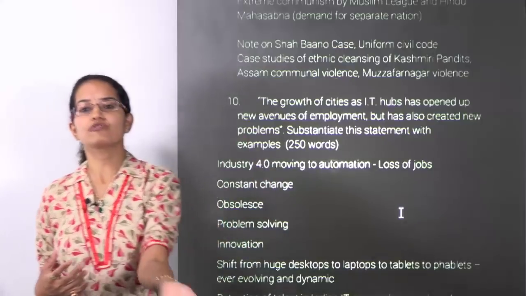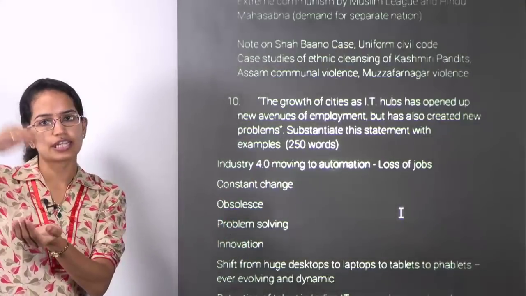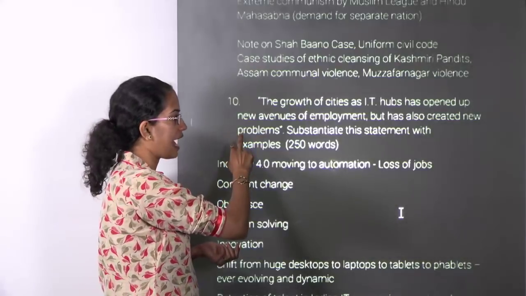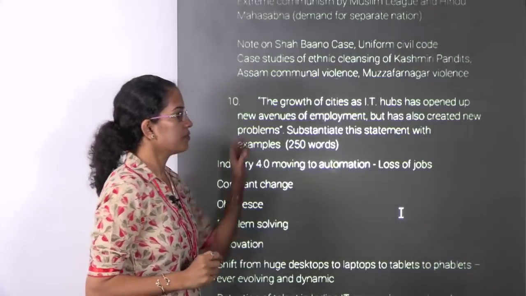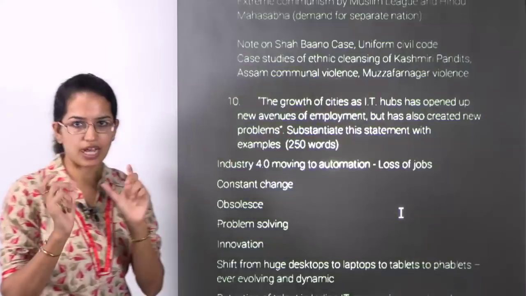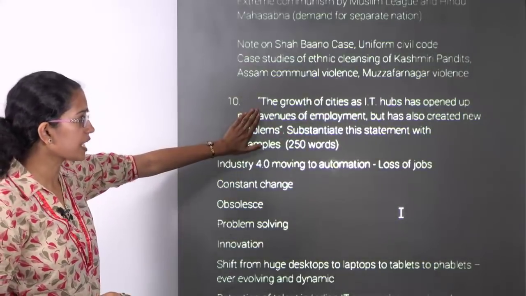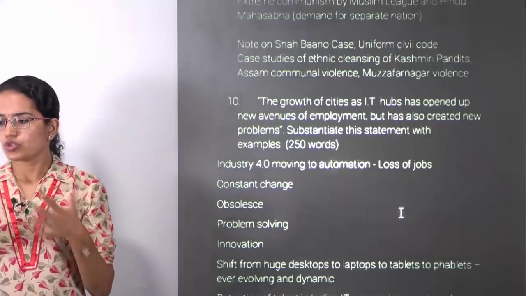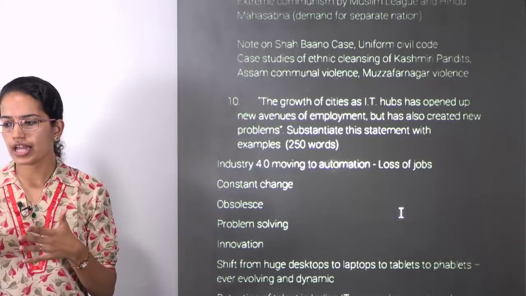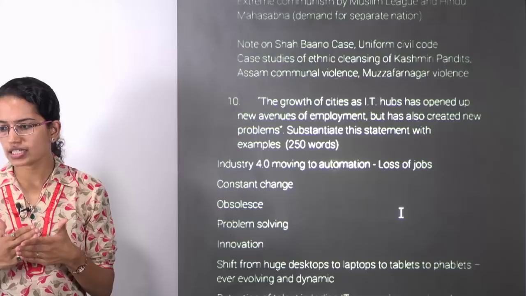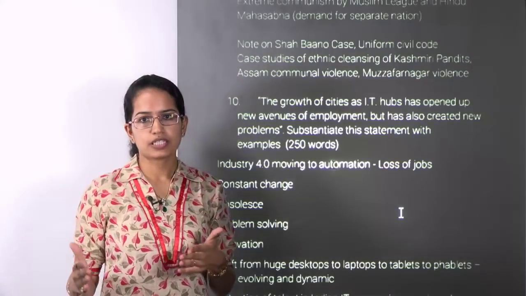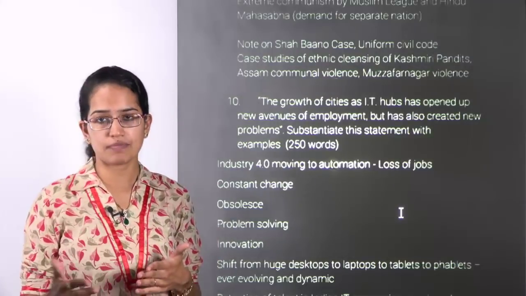But then you have to focus on the negative aspects, and those negative aspects should be much higher than the positive aspects, specifically in this question, because of the language that is being used in the question. So we would focus here on Industry 4.0. We would talk about the changes that have taken place. Because of automation, jobs are being lost.